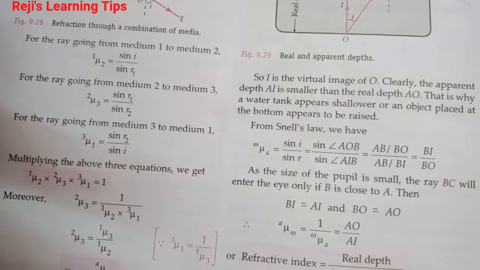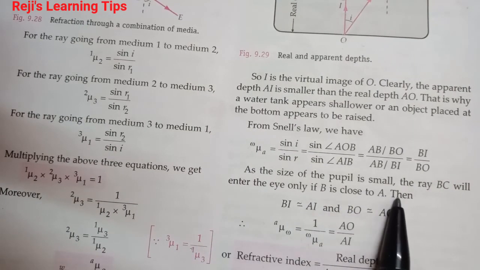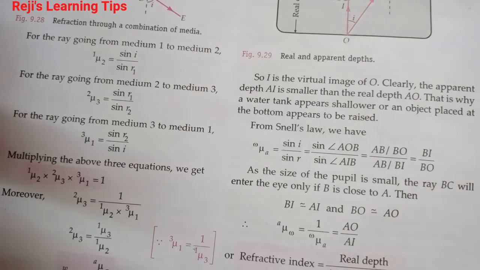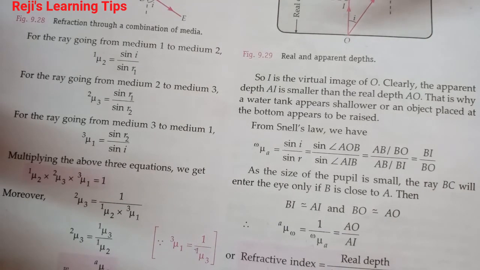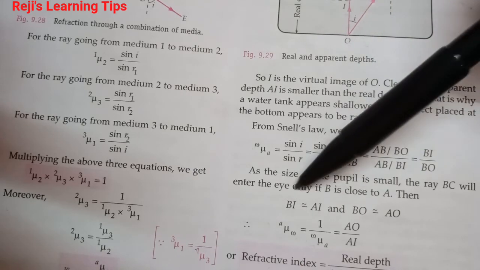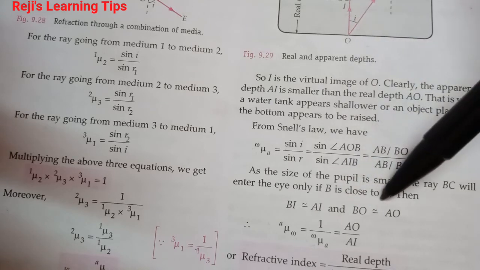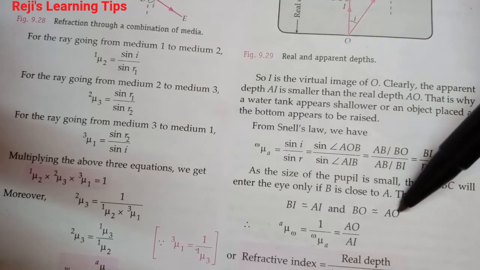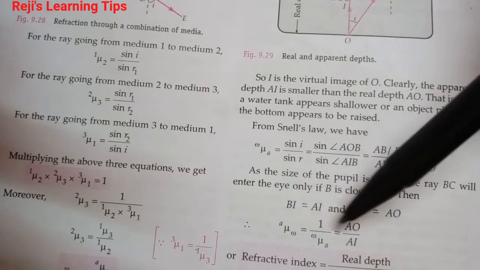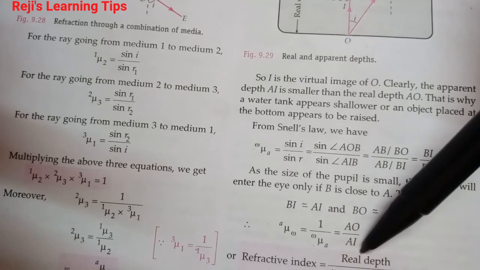As the size of the pupil is small, the ray BC will enter the eye only if B is close to A. Because the size of the pupil is very small, BI is approximately equal to AI, which means BO is approximately equal to AO. Mu WA is equal to 1 by mu AW, that is equal to AO by AI.